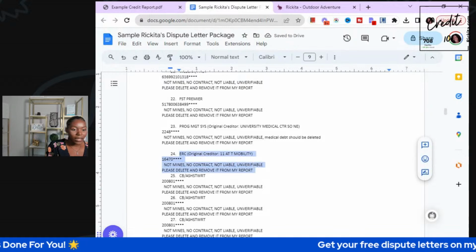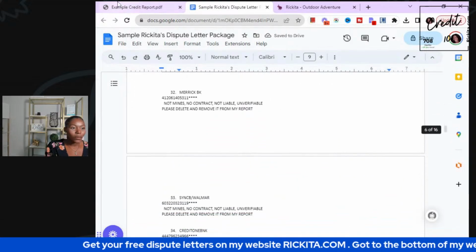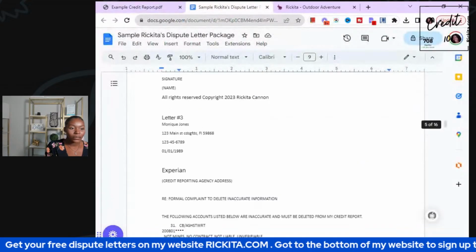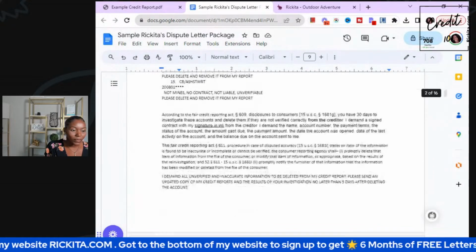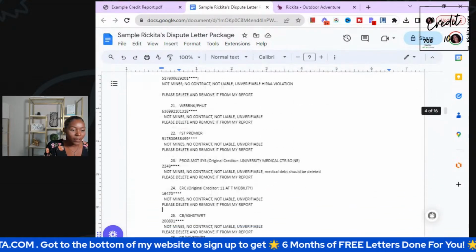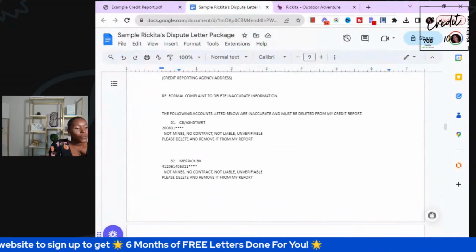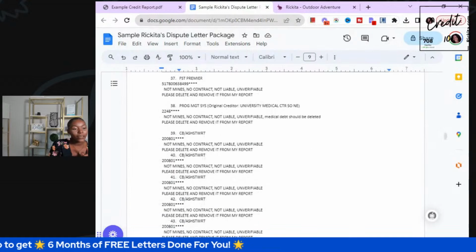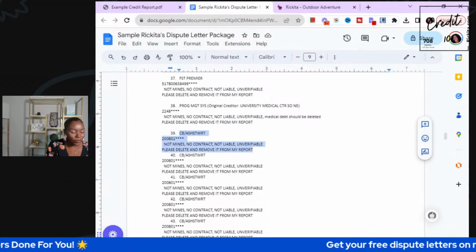So let's go ahead and copy this here. And then I'm going to make a space because I don't want to cut it. And then, wait, which one is, that's not one. Let me make sure because I'm just confused, to make sure it's not on here. Okay, I didn't put it on there. I put it on TransUnion and Experian. Like I said, you could put it on all three. You can send a letter to all three, but what they're going to say is this account is not on here, so there's nothing we can do about it.